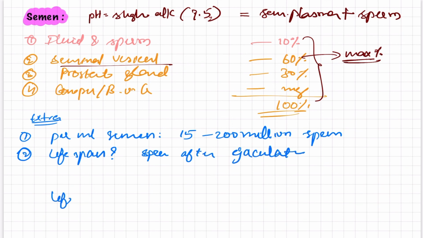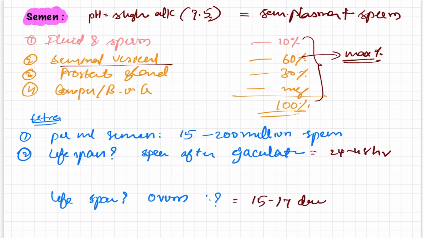And what is the lifespan of the ovum? The answer is that sperm lifespan is nearly 24 to 48 hours, and ovum lifespan is nearly 15 to 17 hours. You have to remember all those things in depth.